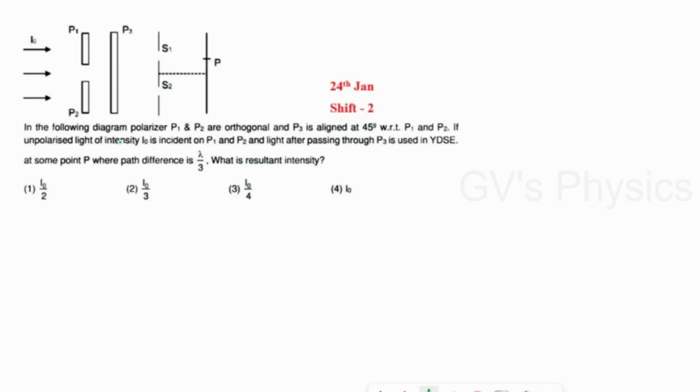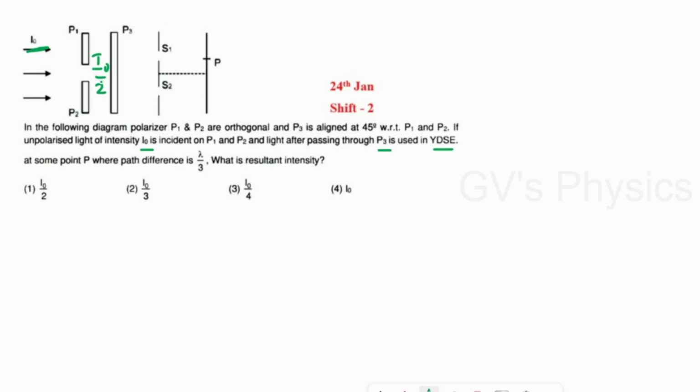Next question. In the following diagram, polarizers P1 and P2 are orthogonal and P3 is aligned at 45 degree with respect to P1 and P2. If the unpolarized light of intensity I0 is incident on P1 and P2, light after passing through P3 is used in Young's double slit experiment. So initially there is an unpolarized light incident on P1 and P2. Whenever unpolarized light passes through the polarizer, it will become polarized light. Because of that, the intensity will become half. So initially the unpolarized light intensity is I0. After passing through P1 and P2, it will become polarized. Because of that, the intensity will become I0 by 2.